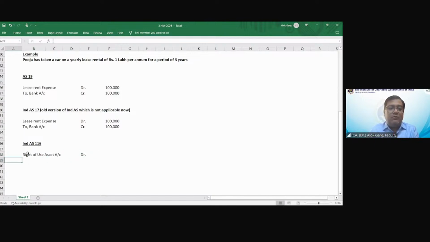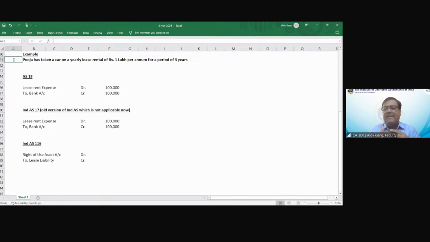but value क्या लूं? मुझे तो बुक्स में रिकॉग्नाइज करने के लिए वैल्यू चाहिए ना, to lease liability. How to arrive at a value? Sir, present value of 3 lakh. Okay, so Anila is saying, sir, please take present value. We used to take present value in accounting standard 19 also for finance lease, right? So we need to take a present value because today we are not going to pay 3 lakh.